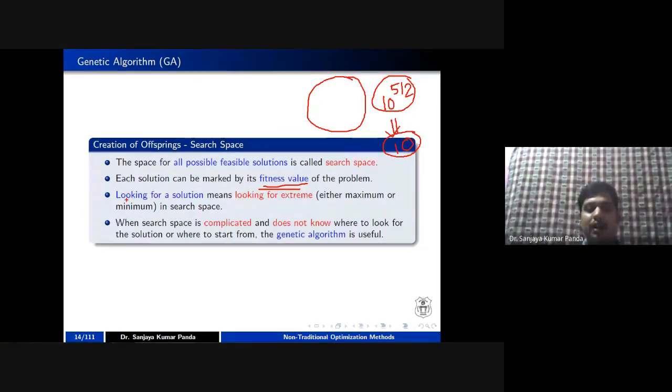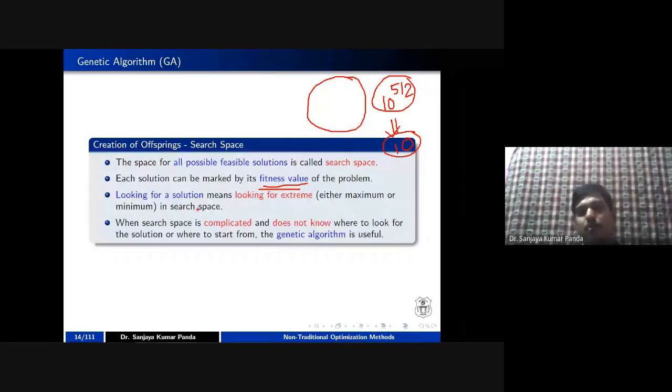Then looking for a particular solution, what we are doing here is looking for a solution from all possible solutions, right? It is the same as looking for the extreme. This extreme may be a minimization or it may be a maximization. It varies with respect to the problem, right? And when the search space is complicated and you cannot explore this 10 to the power 512, there the genetic algorithm is a useful one, where you can apply it to the solution of that particular problem. You can apply genetic algorithm. Okay.